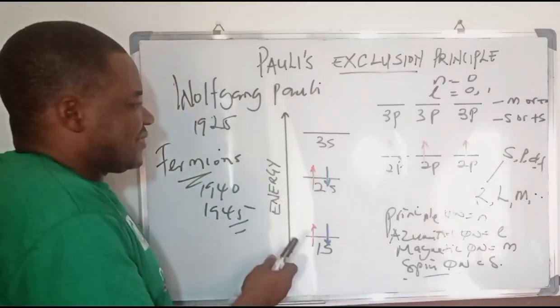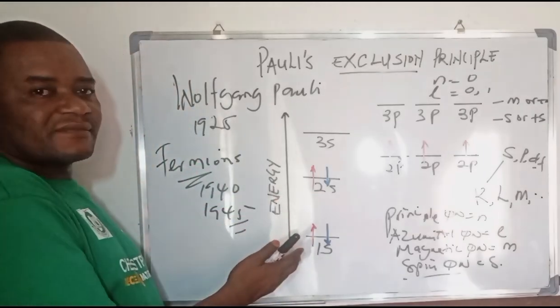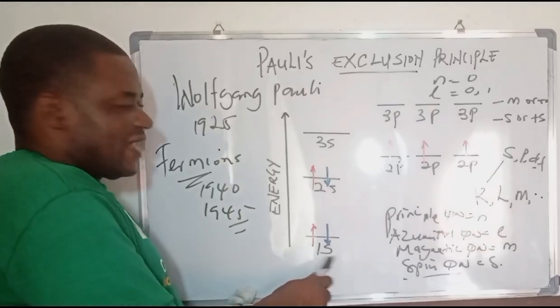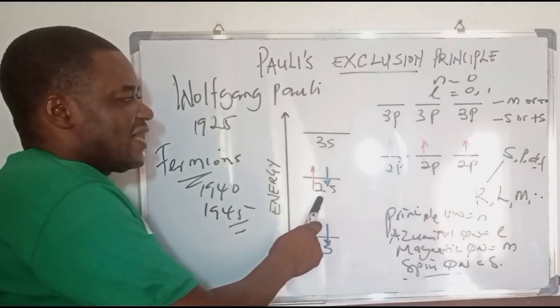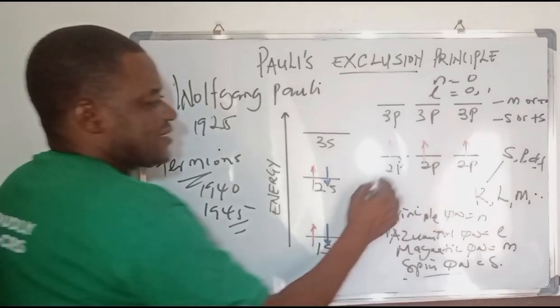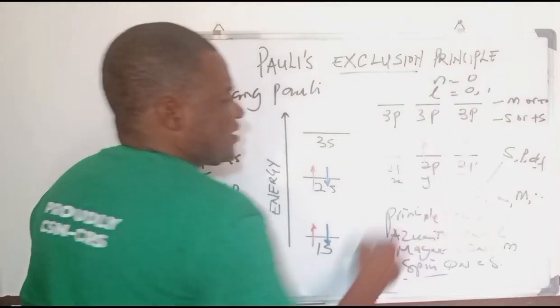Now, take a look at this diagram that we have here. You will see that this is the 1s orbital, this is the 2s orbital, and this is the 2p orbital. Of course, the 2p orbital has the px, py, and pz orbitals.